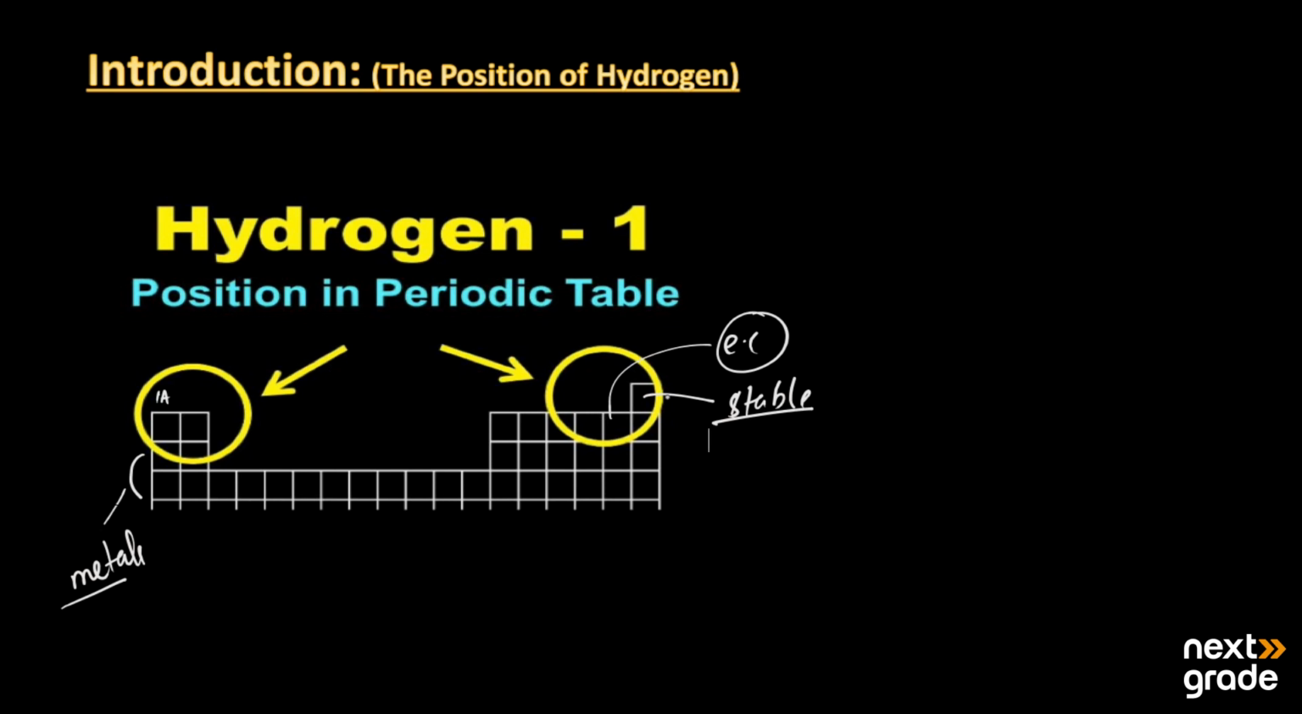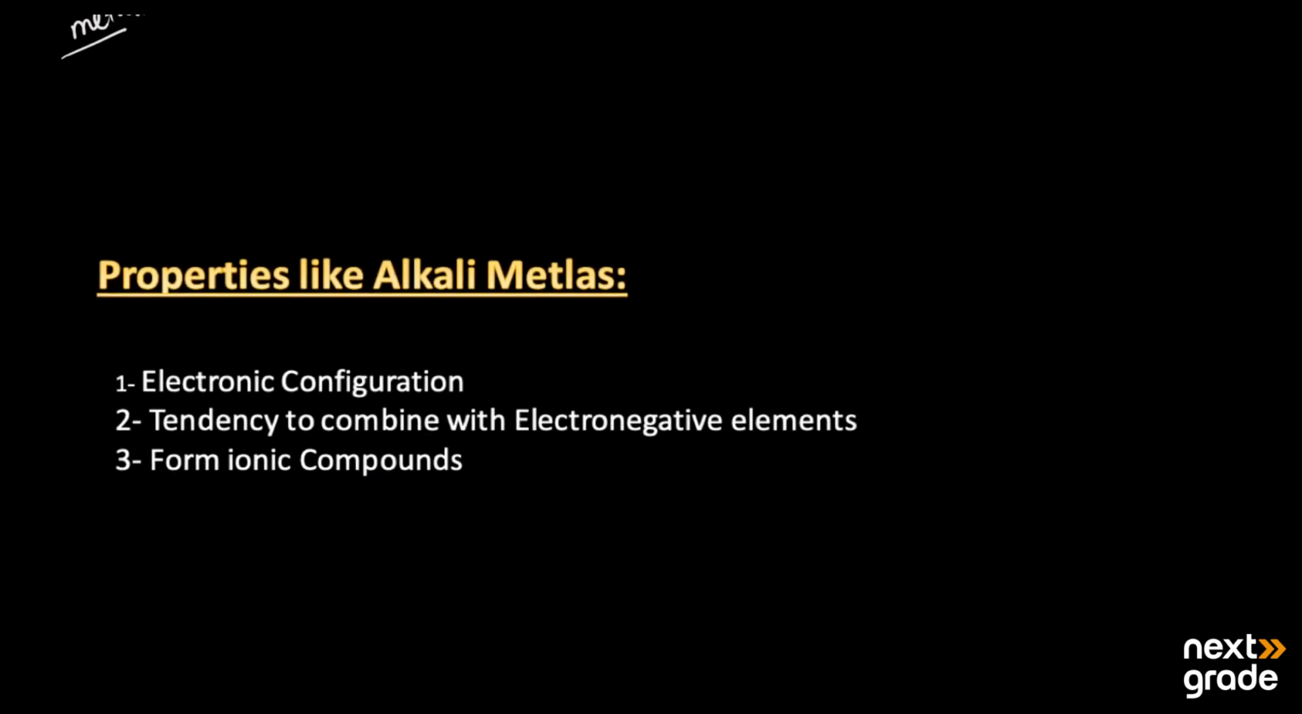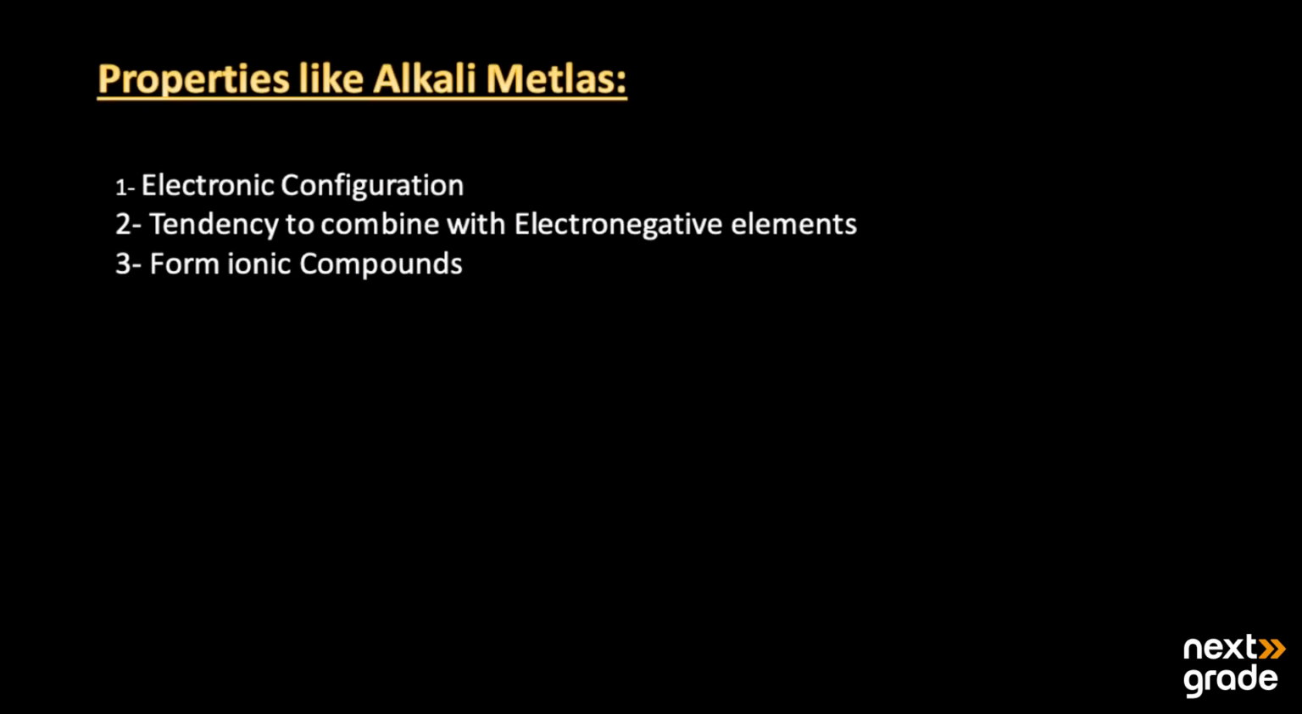So let's first discuss its resemblance to and differences from the other group elements in the periodic table. The first one is that it has properties like the alkali metals. Its electronic configuration is the same as that of the alkali metals. When we see its electronic configuration, it has just one electron in its valence shell, so its electronic configuration is 1s1. The second element is lithium.